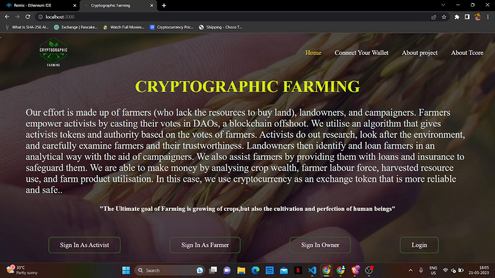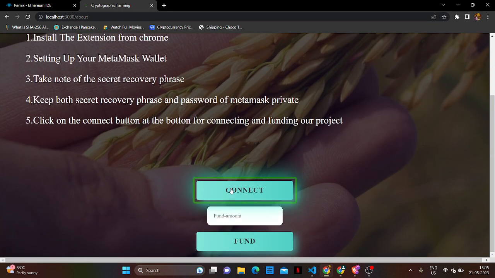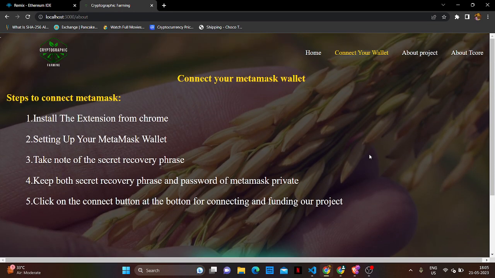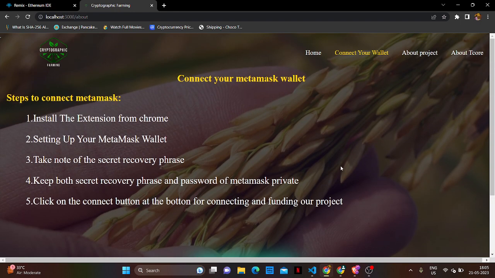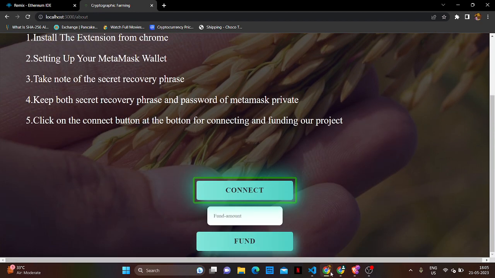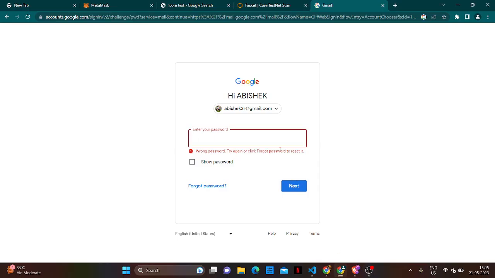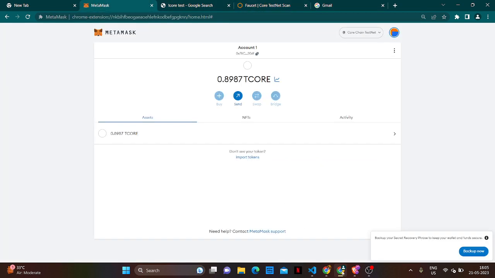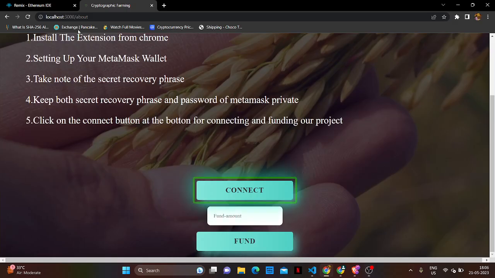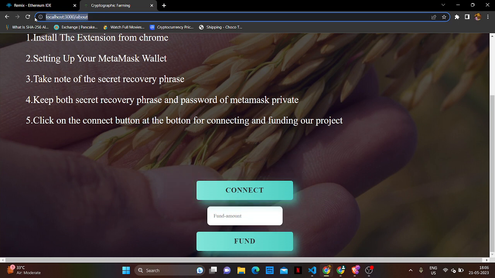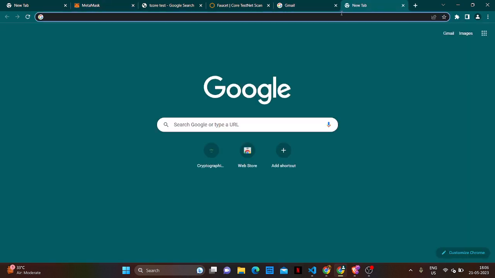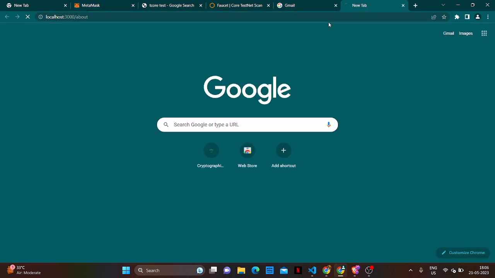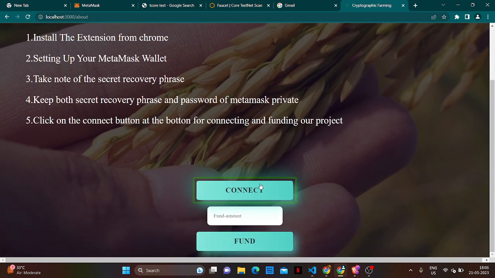Here is our site. First of all, we connect our wallet. Here's the connect button, and we are connecting it. Let's try it again.